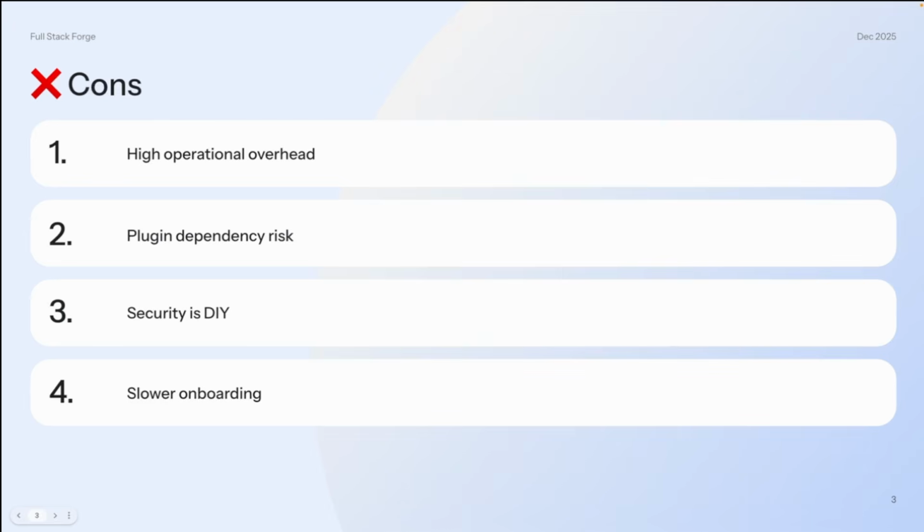And also breaking changes after upgrade. You can upgrade your system, but then after that you get some breaking changes. And also there's security vulnerability. If these upgrades are not well patched, or maybe the hardening is not well done, we can still have vulnerability around the same. Finally, security is do it yourself.